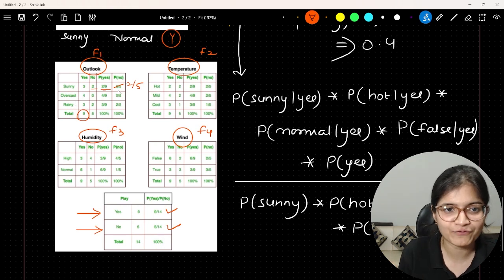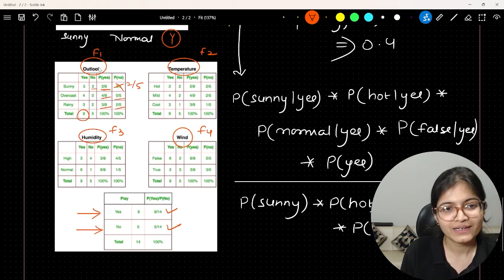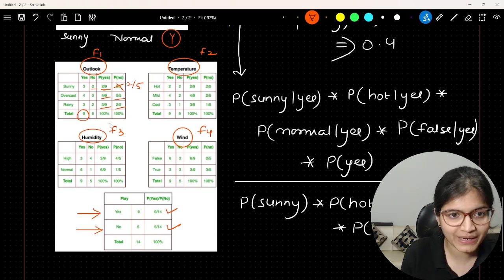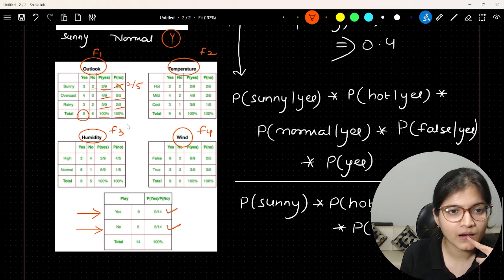For example, just now I have shown that there is a mistake here. It should be 2 by 5. Similarly, 4 by 9 is the probability of overcast given yes, and 0 is the probability of overcast given no. Similarly, you can evaluate the probability of rainy given yes is 3 by 9 and probability of rainy given no is 2 by 5. Then you can just add up these numbers. It should combine together to form 100% probability, right? Just check it out. Maybe there is something going wrong.